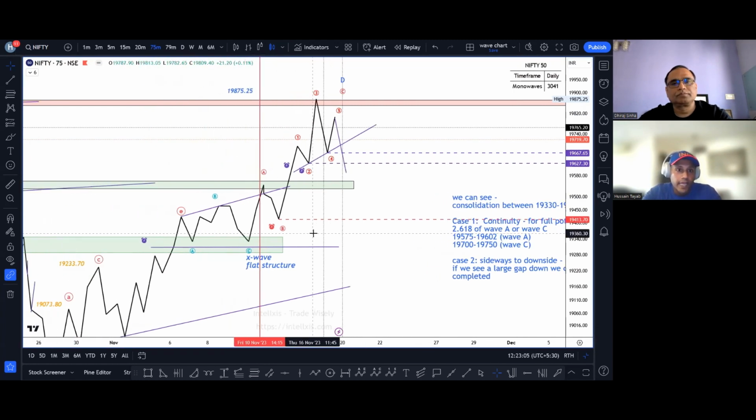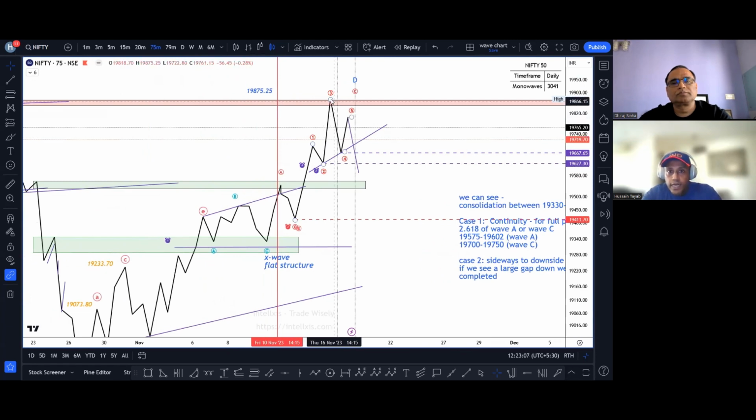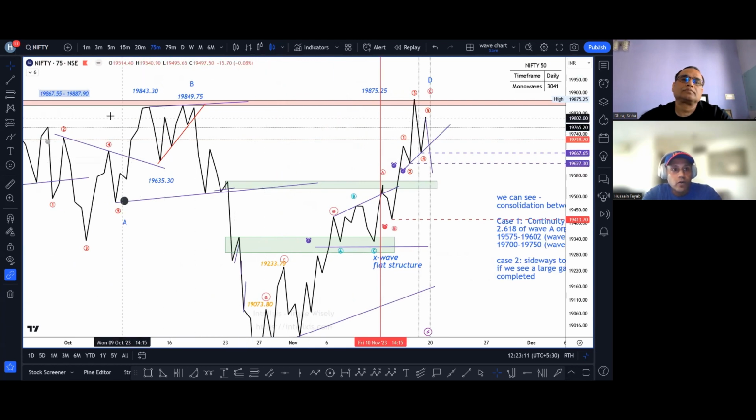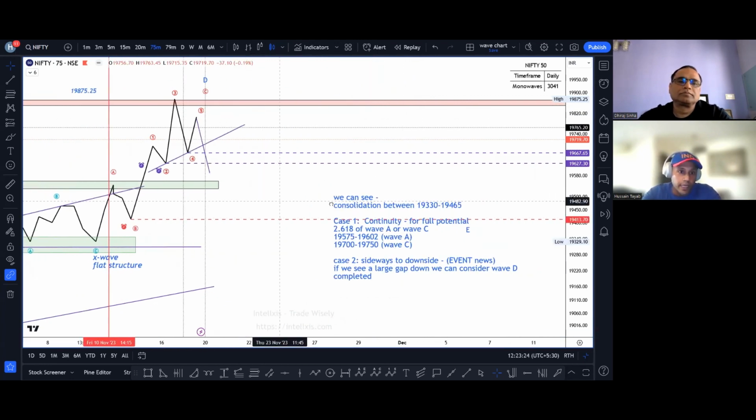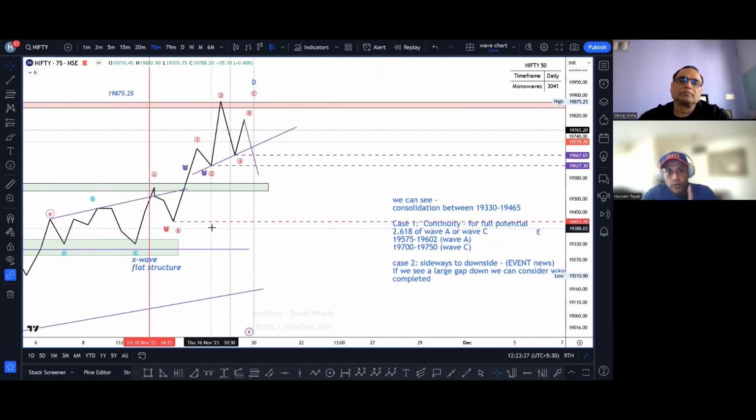Okay? What happened is that the market took a rejection at 875, which is also our old supply zone of 19,867 to 887, which we have been seeing for the last 2 months. It had taken a rejection here also. It took a rejection here also. Just to dwell for one more minute on what happened here. Up to here is what we had predicted, as a recap, and that ends.